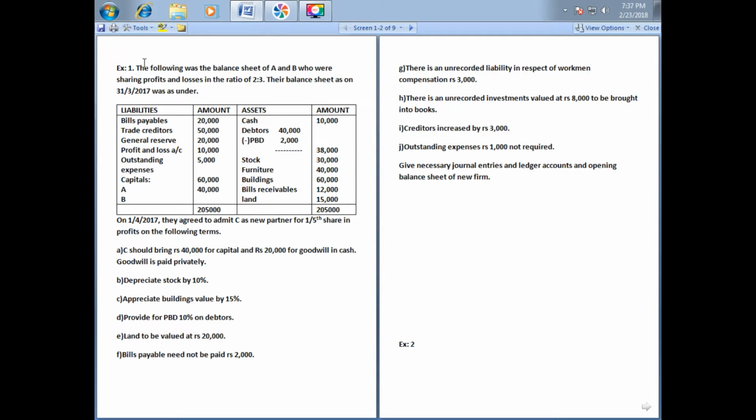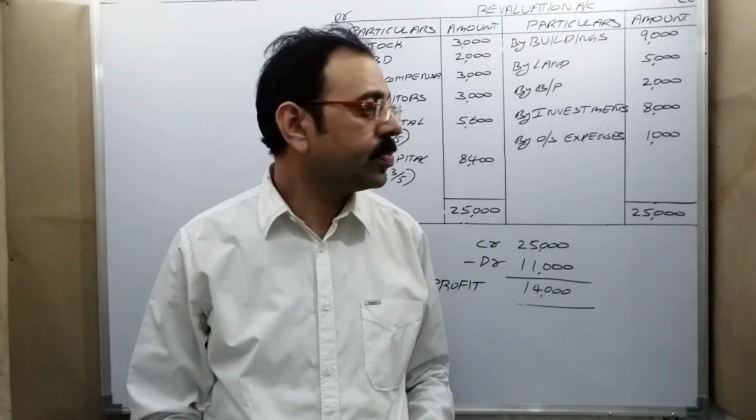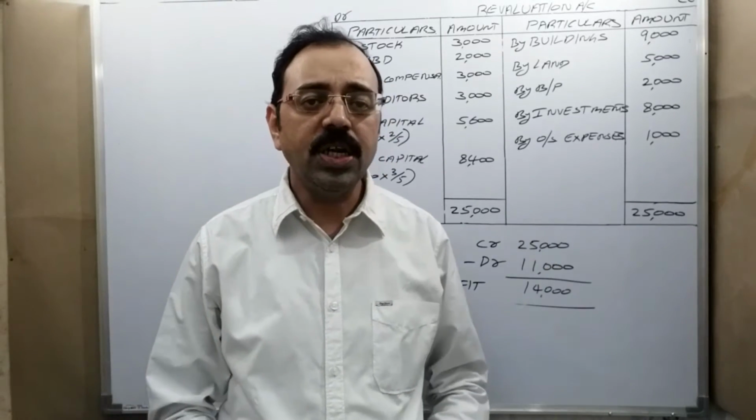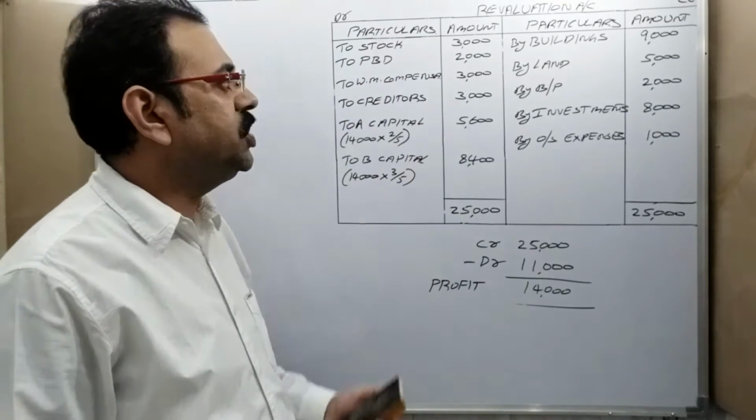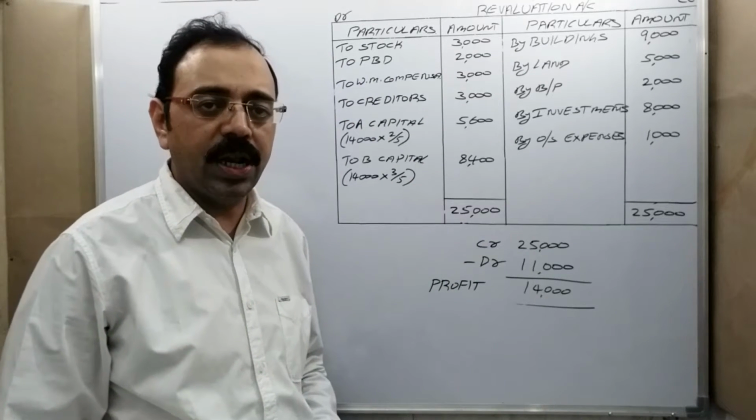In part 2 of admission of a partner, I explained how to prepare revaluation account. But related to revaluation account, in journal we should write 3 entries. I didn't explain those 3 entries in part 2. In part 3, I am explaining the entries of revaluation account. Yes. We will write the journal entries now. For revaluation account, how to write the journal entries?